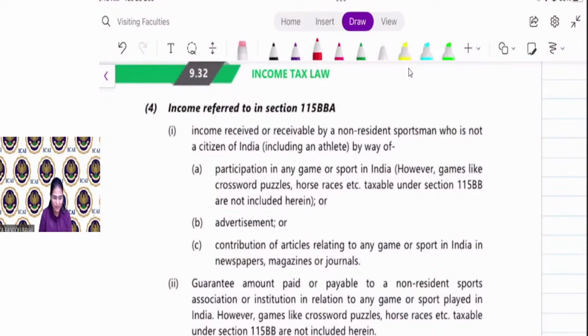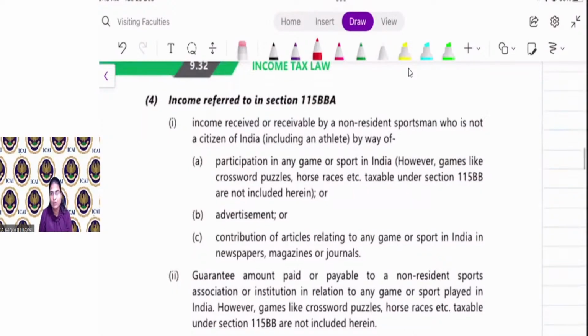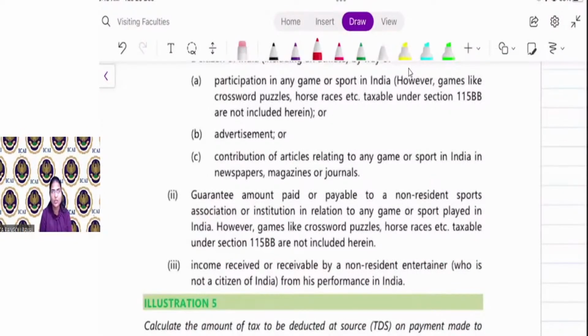Guarantee amount paid or payable to a non-resident sports association or institution in relation to any game or sports played in India. However, games like crossword puzzle and horse race are taxable under 115BB. We have already discussed the TDS under 194B and BB. So for horse race and crossword puzzle, the TDS is applicable under 194B and BB, not here, because they are chargeable at a higher rate, that is 30%. Also, income received or receivable by a non-resident entertainer who is not a citizen of India from his performance in India.